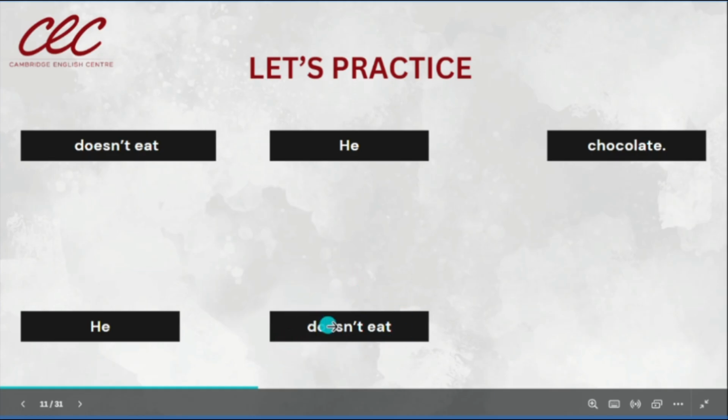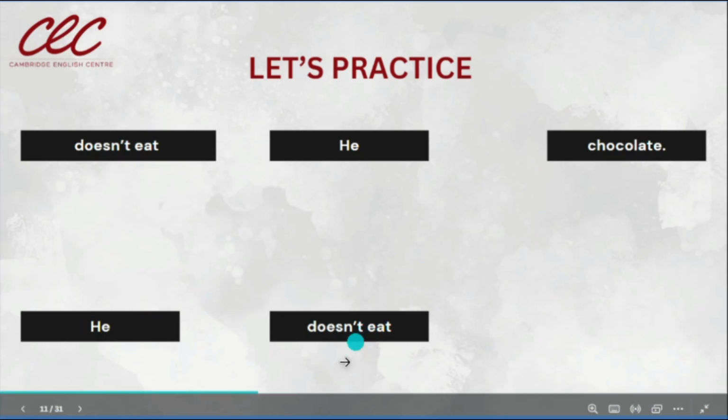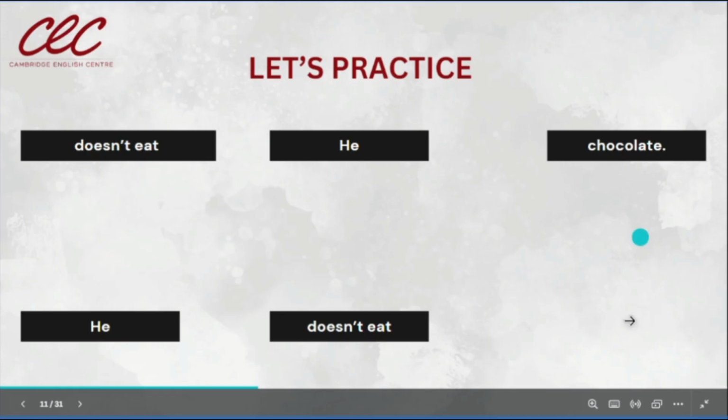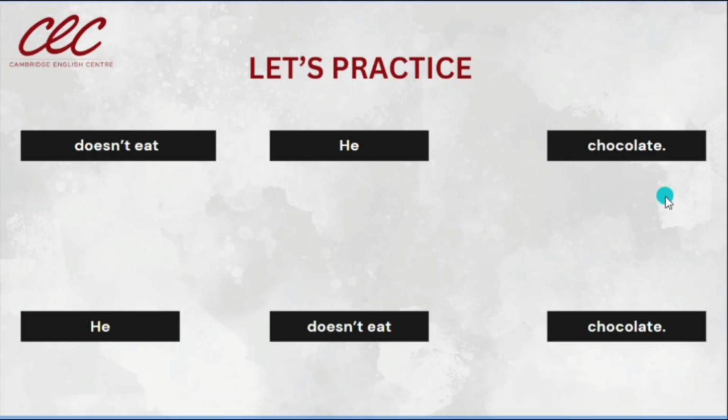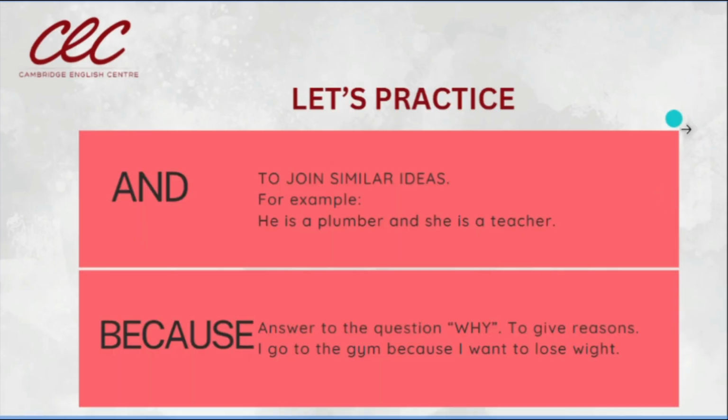Remember, we need to use doesn't in the negative form, because we are using he, the third person. He doesn't eat chocolate. That would be the correct order of this sentence.